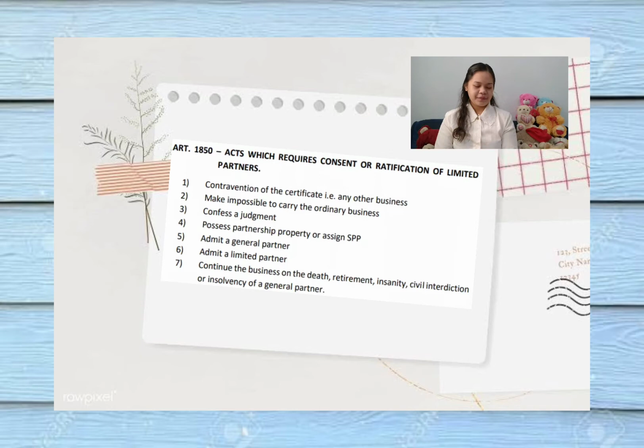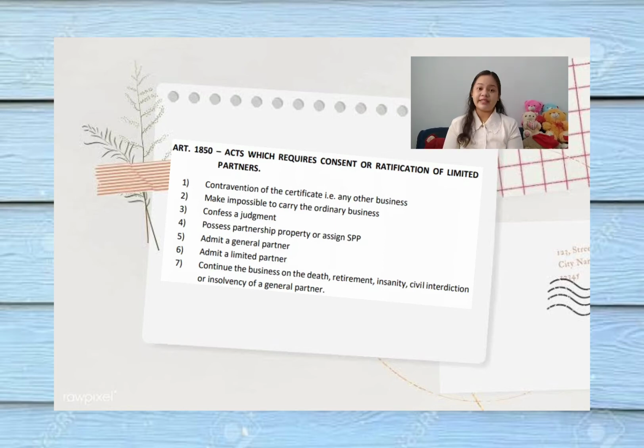Article 1850. A general partner shall have all the rights and powers and be subject to all restrictions and liabilities of a partnership without limited partners. However, without the written consent or ratification of the specific act by all the limited partners, a general partner or all of the general partners have no authority to: 1. Do any act in contravention of the certificate. 2. Do any act which would make it impossible to carry on the ordinary business of the partnership.